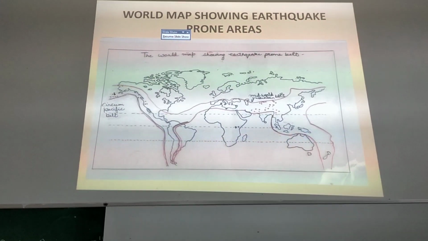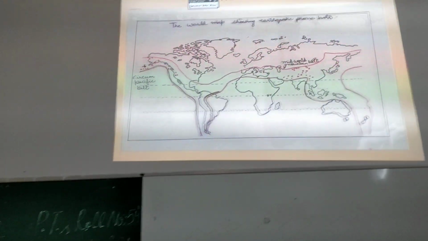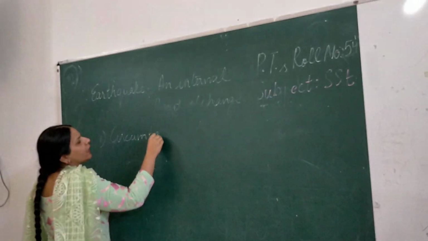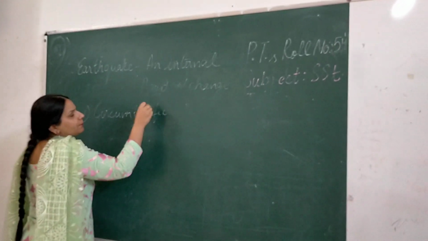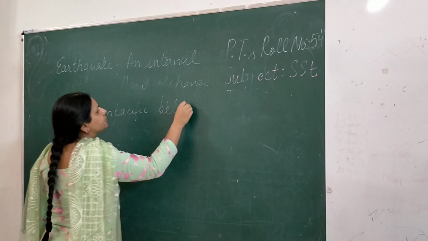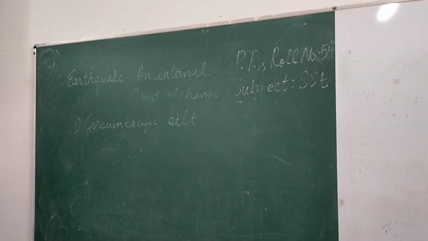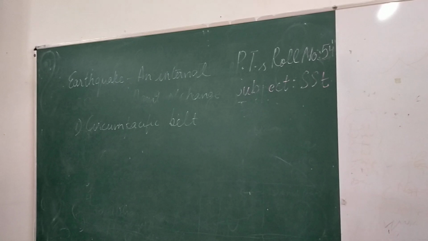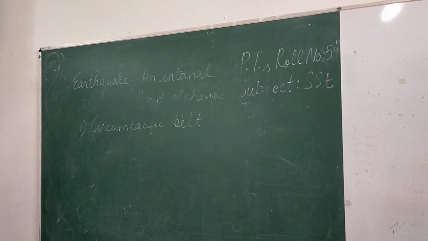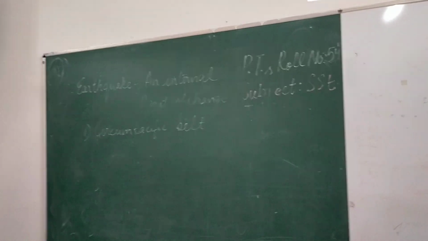So the first is the circum-Pacific belt. And it is around the Pacific Ring of Fire. Okay, the circum-Pacific belt. Pacific Ring of Fire, it is the ring where the maximum volcanoes occur.